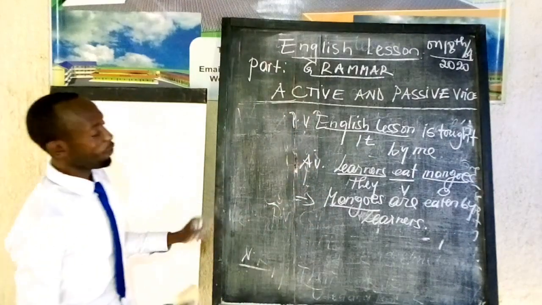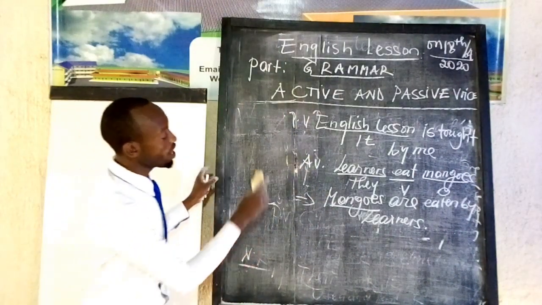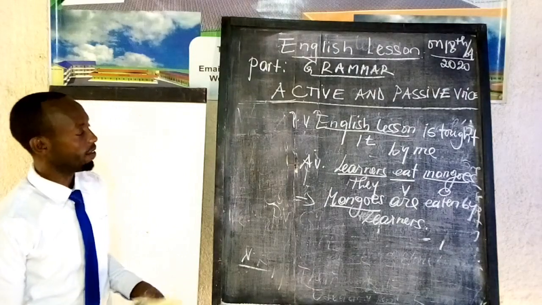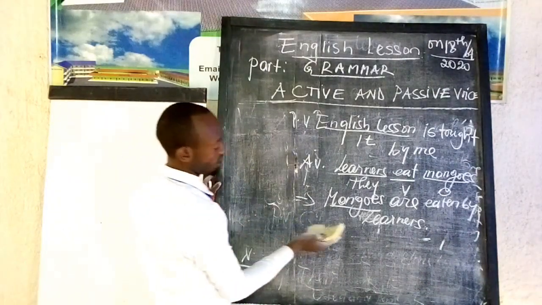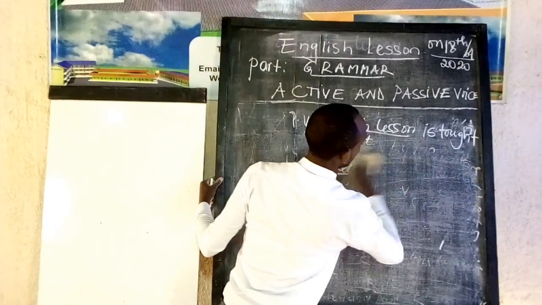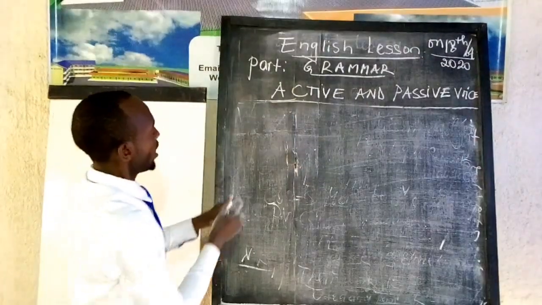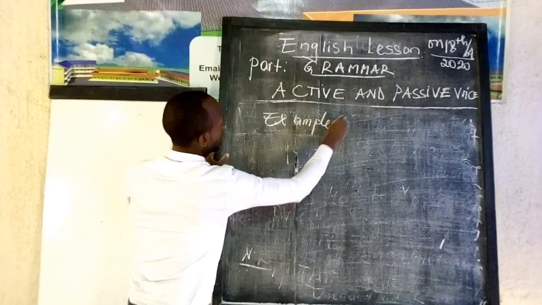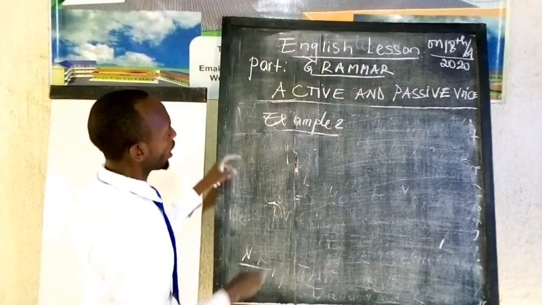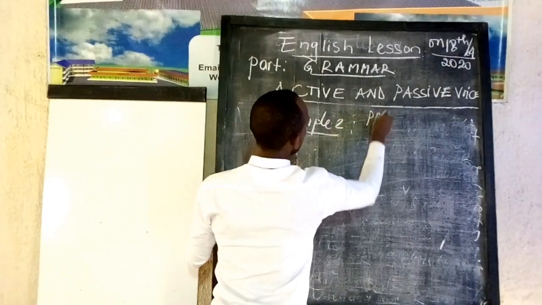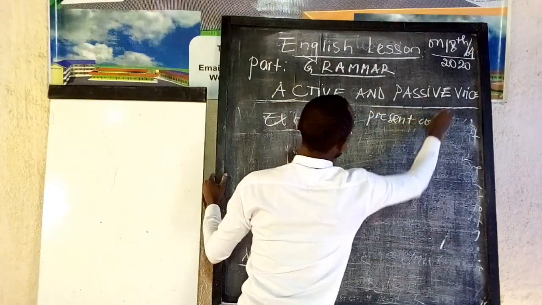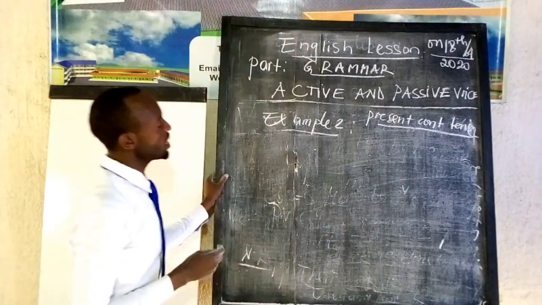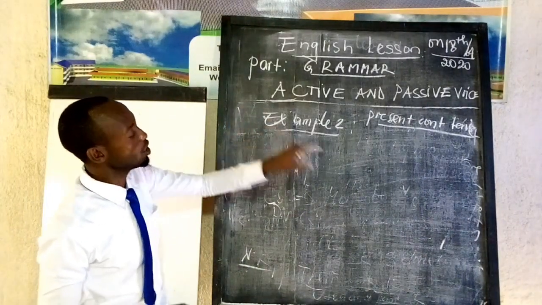Now, for going ahead with another point, we are going to see how we can change active voice into passive voice when a sentence is in present continuous tense. It is what we are going to see. Here, you are going to follow the examples. This is example number 2. We are going to use present continuous tense. When the sentence is in present continuous tense, how can we change active voice into passive voice?